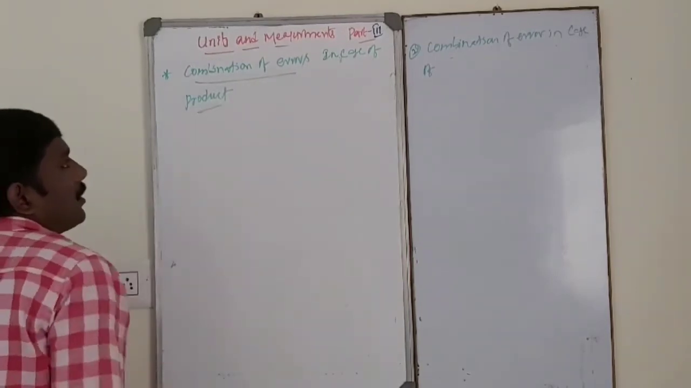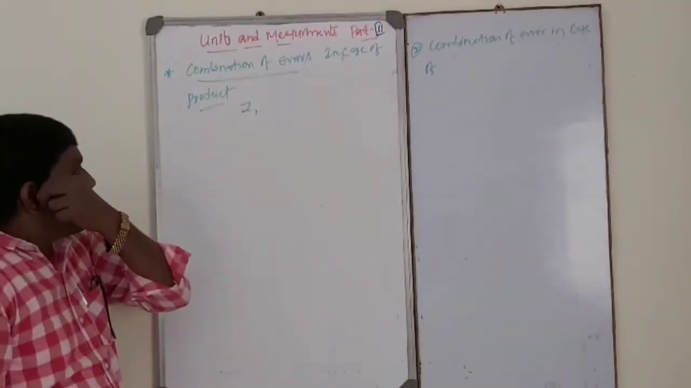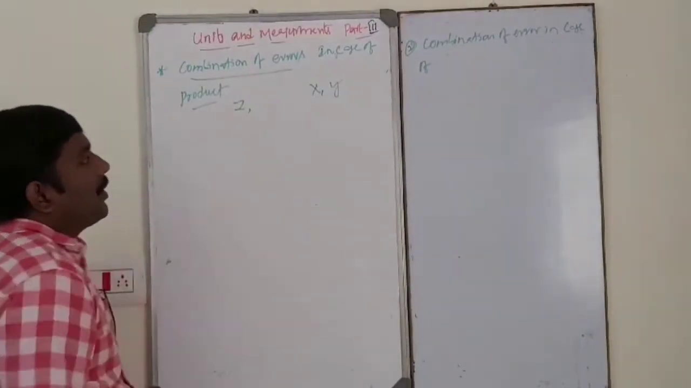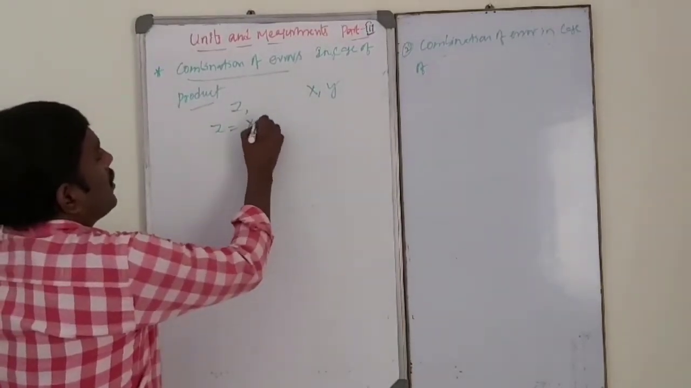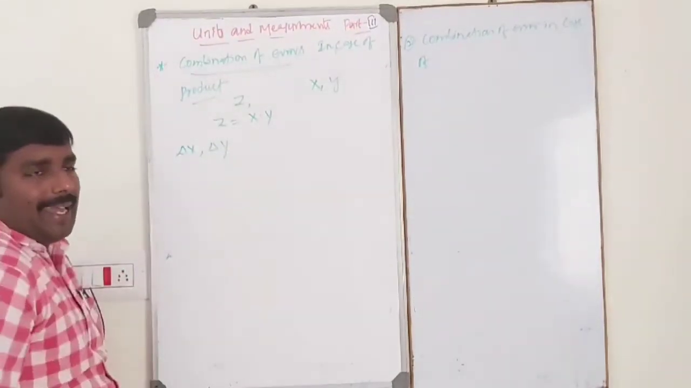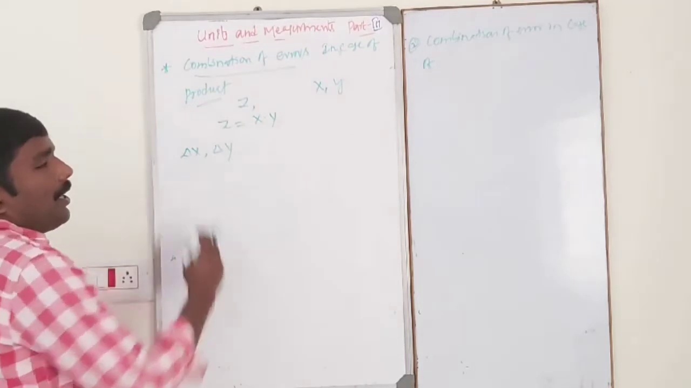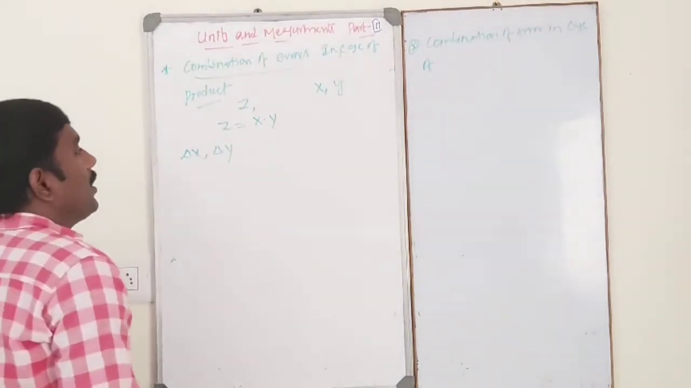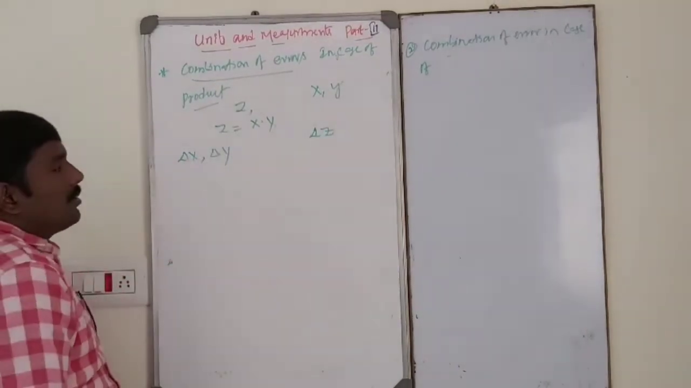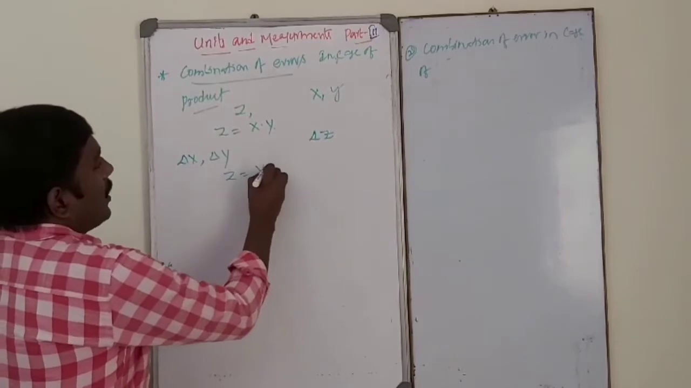In case of product, suppose Z is the physical quantity obtained by the product of any two physical quantities, X and Y. Then Z is equal to X into Y. And let delta X and delta Y be the errors in X and Y, and delta Z the error in the physical quantity Z. Then Z is equal to X into Y.